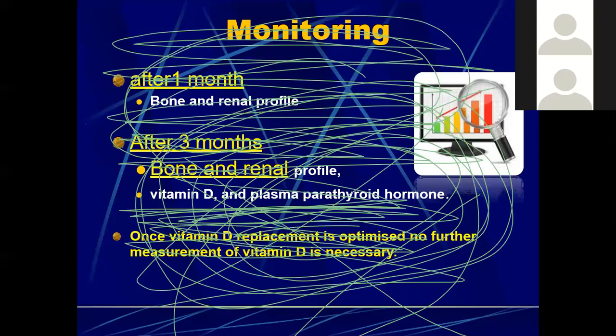So how do we do the monitoring? After 1 month we will have to repeat the bone and renal profile. After 3 months we can go for bone and renal profile once again. We can check the vitamin D levels and the plasma parathyroid hormone also.